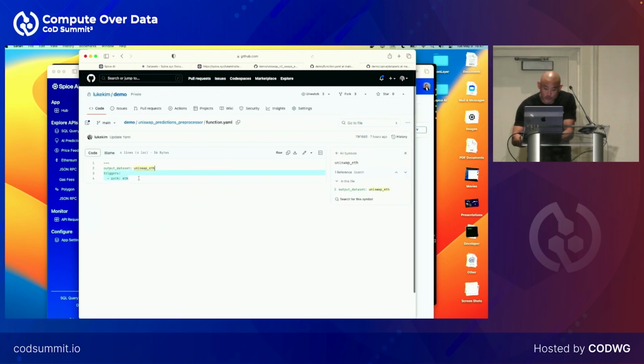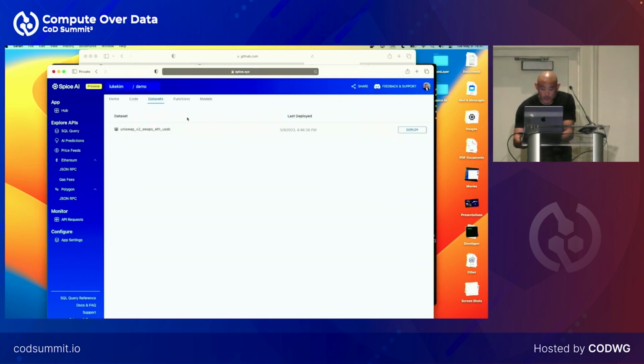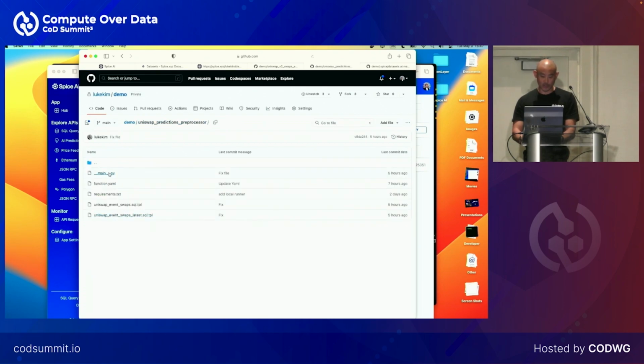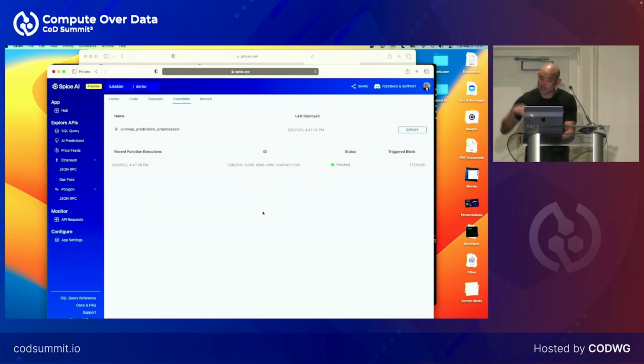And we want it to trigger when we get new Ethereum data, essentially. So if I come back to here, I can now go to functions, and it's detected that function. And if I click deploy, it essentially bundles up all of the data that is in this folder, including the main function, and sends it into Spice, and then creates a Bacalhau job in the background, and deploys it.